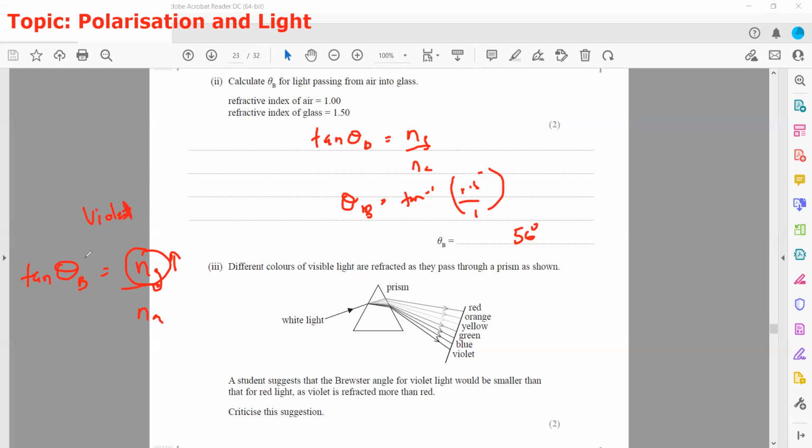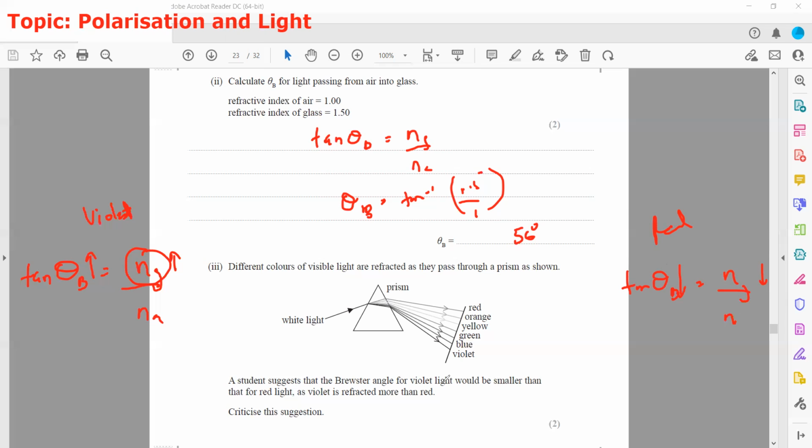If the refractive index is more, what will happen to the value of theta B? That will also increase. So the Brewster angle will be higher for violet, and for red light, because red bends the least, the refractive index of glass for red light will be smaller, so the Brewster angle will be smaller for red.